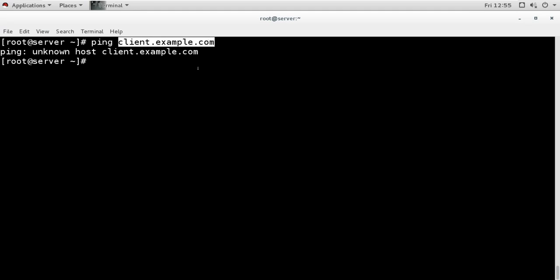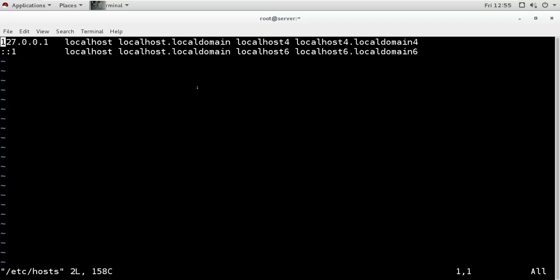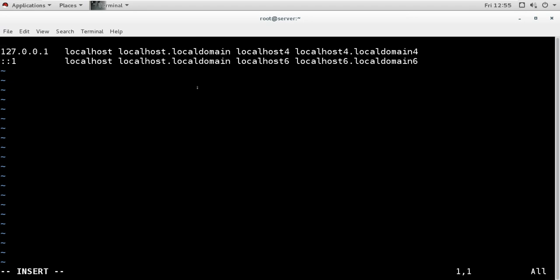So how can we make an entry? We can open the hosts file and then type the IP address first, then the full name, then the short name.